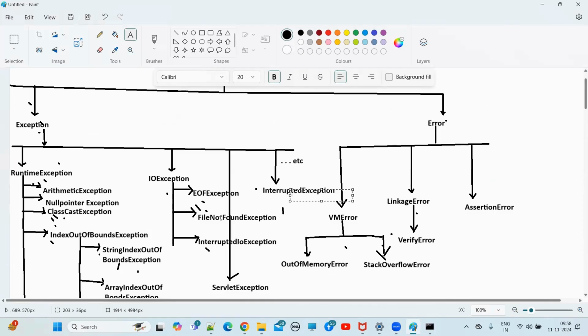If any code you have written is related to these kinds of exceptions, they may occur at runtime. So those exceptions you have to handle. Otherwise, at compile time only you will get what? A compile time error. It will not allow execution of that particular program at runtime. Clear, everyone? So now, what are the checked exceptions, guys?